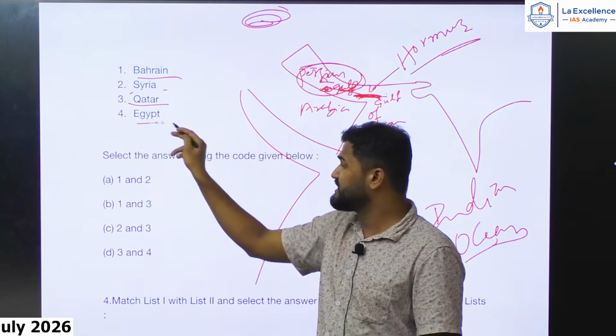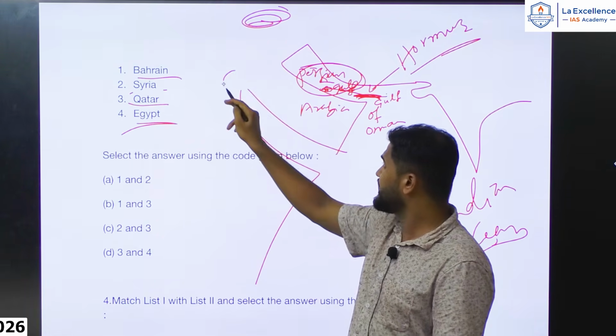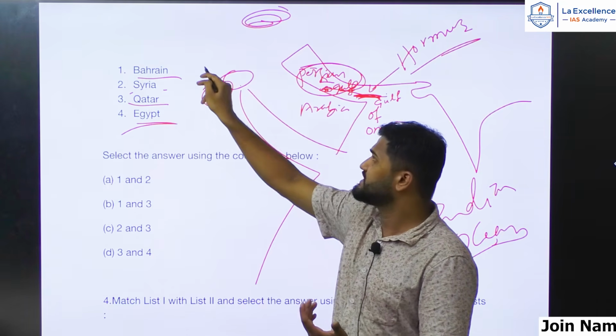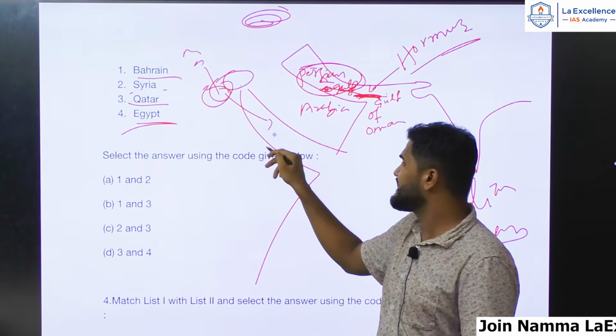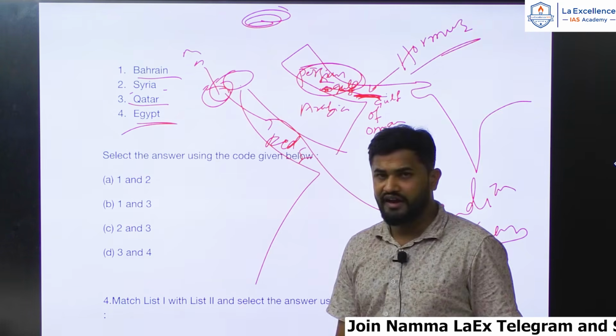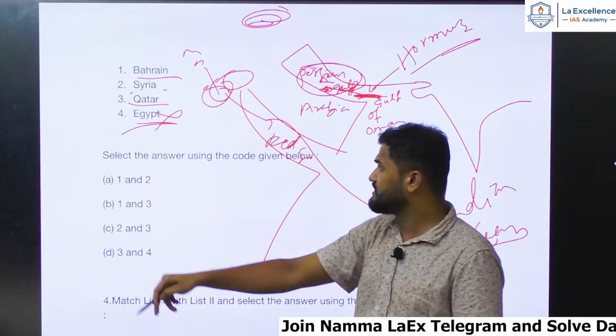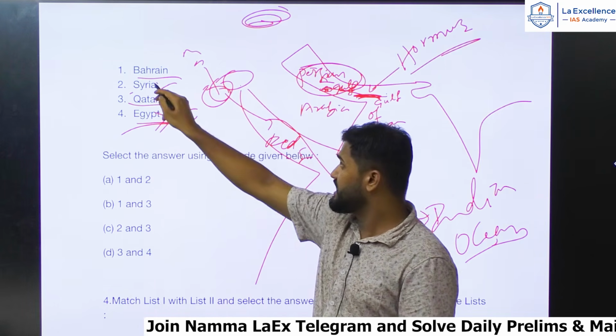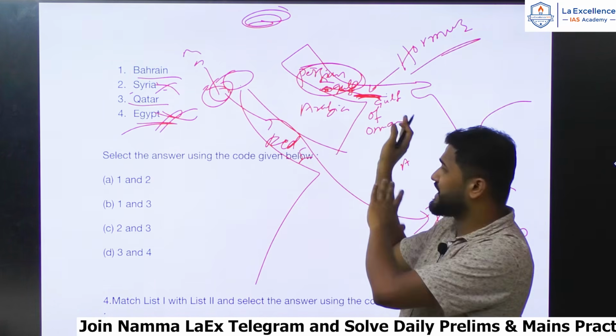Then Egypt is situated in Africa and some part of Asia, right? Egypt has access to the Mediterranean Sea as well as the Red Sea. This is our Red Sea, so through that also you can reach the Indian Ocean. So ships from Egypt as well as Syria do not have to cross through the Strait of Hormuz.